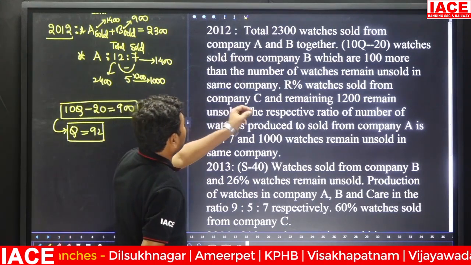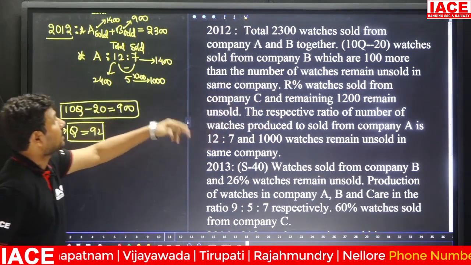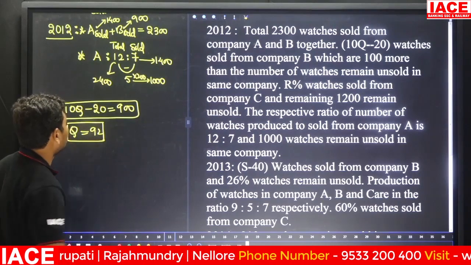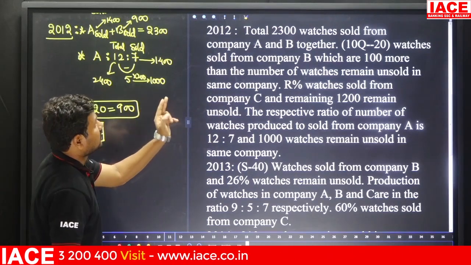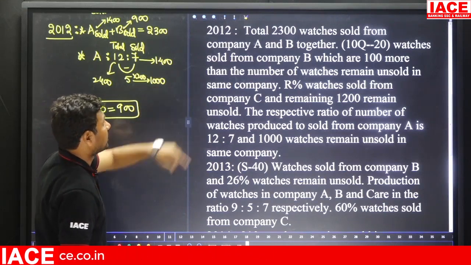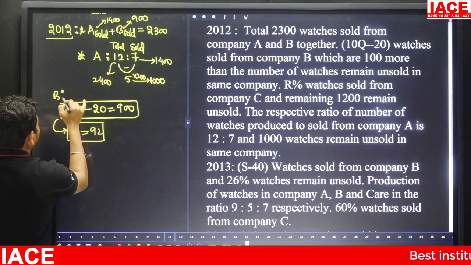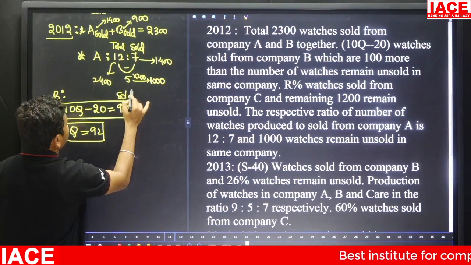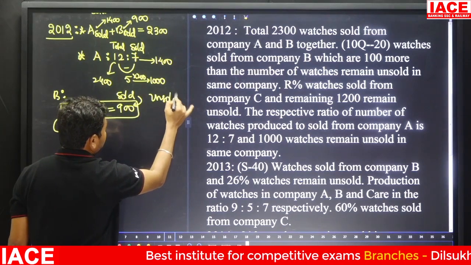Now, sold from company B are 100 more than the number of watches remaining unsold in the same company. That means the unsold value for company B, where the sold value is 900, how do you write it?